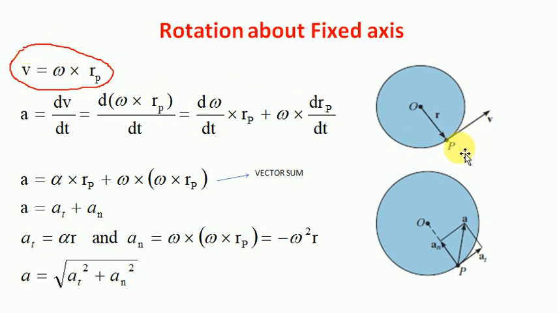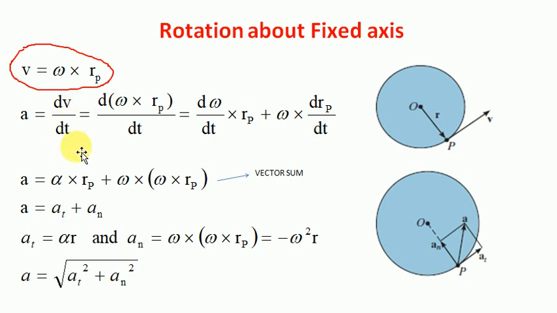So the linear velocity of this particle will be V is equal to omega into Rp, where Rp is the position vector and omega is the angular velocity with which this point P is rotating about center O. Now how do we find acceleration? So let's differentiate this equation with respect to t.